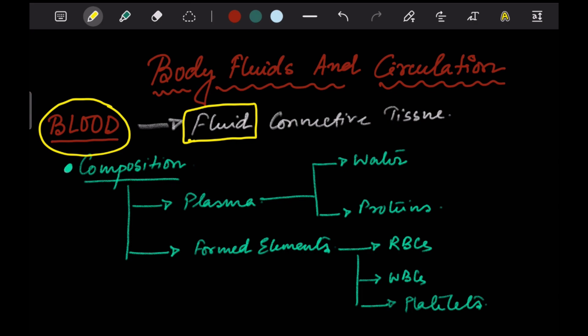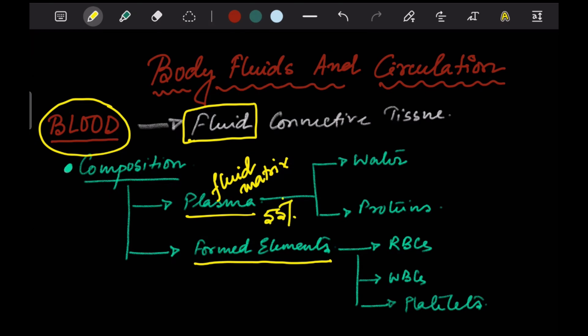Blood is composed of a fluid matrix, which is known as the plasma, and there are some formed elements as well. Now, if we talk about the percentage composition of these two, the fluid matrix and the formed elements, the plasma constitutes about 55% of the blood and the formed elements constitute the rest, about 45%.